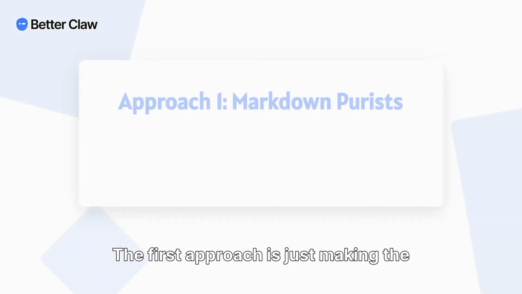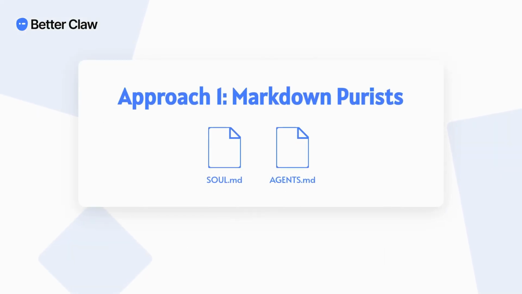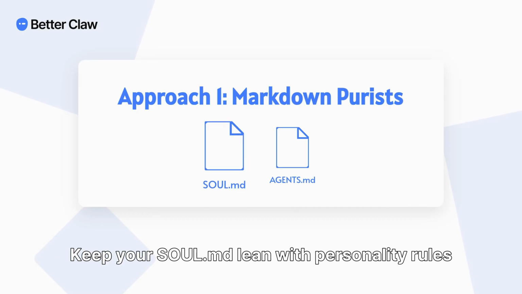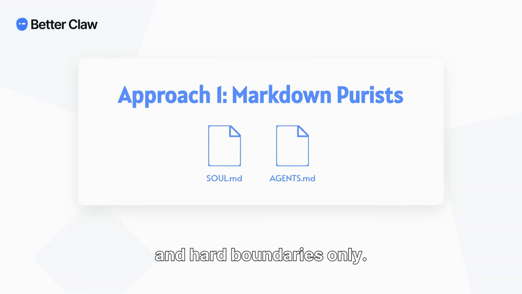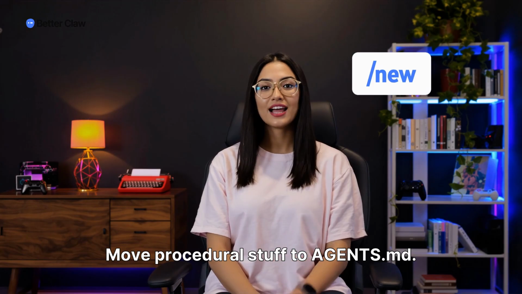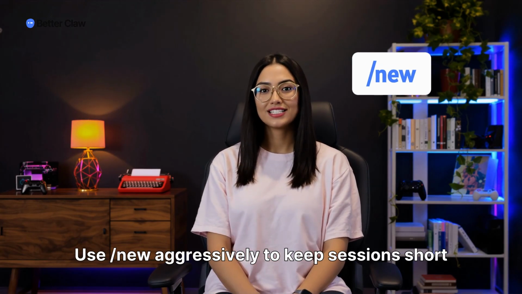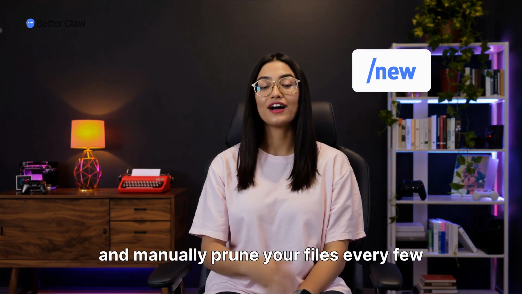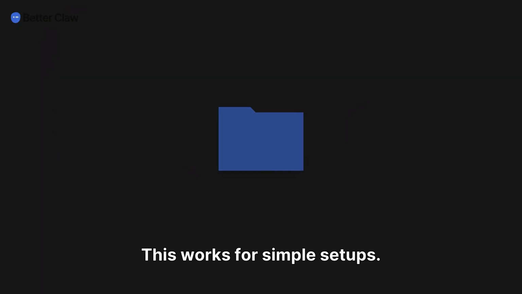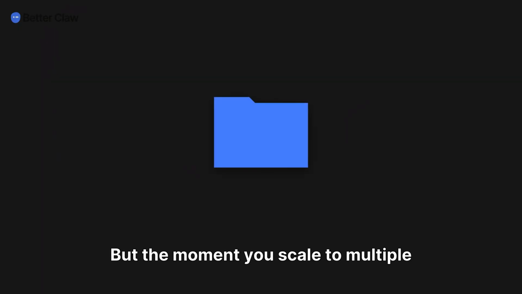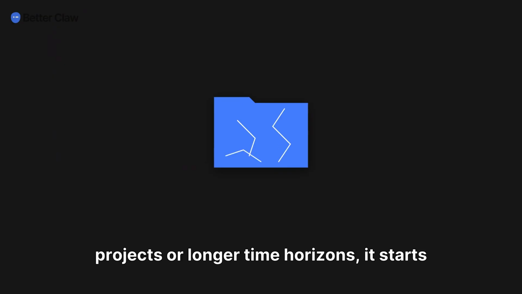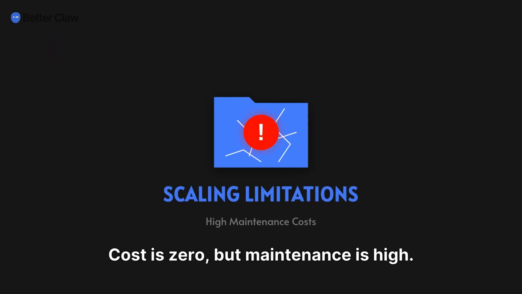The first approach is just making the flat files work better. Keep your SOUL.md lean with personality rules and hard boundaries only. Move procedural stuff to agents.md. Use /new aggressively to keep sessions short and manually prune your files every few weeks. This works for simple setups. But the moment you scale to multiple projects or longer time horizons, it starts cracking. Cost is zero, but maintenance is high.